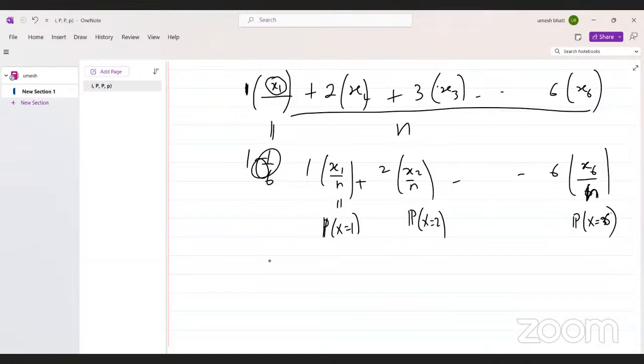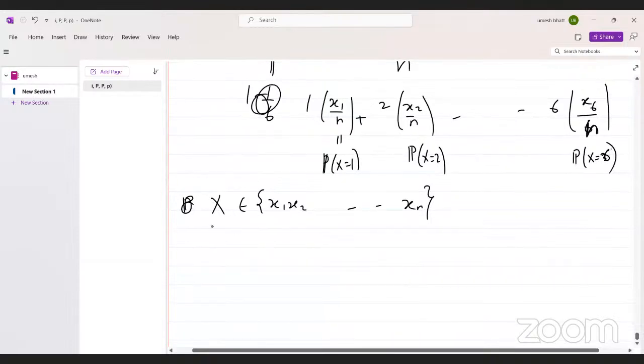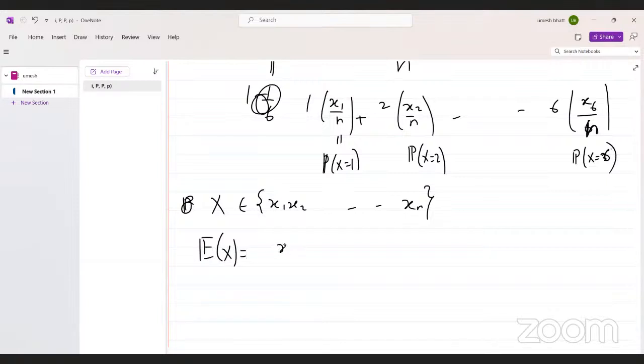Now, if you have a random variable in the discrete sense, assume that this X is the random variable which takes values x1, x2, up to xn. Then what is the expectation? Expectation of X is x1 times probability of x1, plus x2 times probability of x2 occurring, like this up to xn times probability of xn occurring.